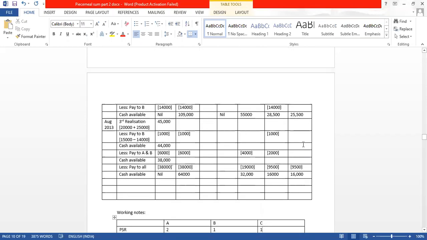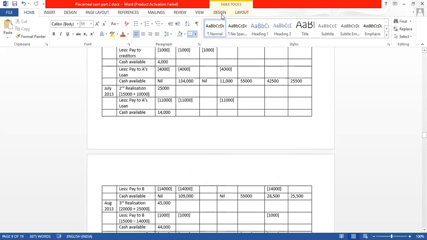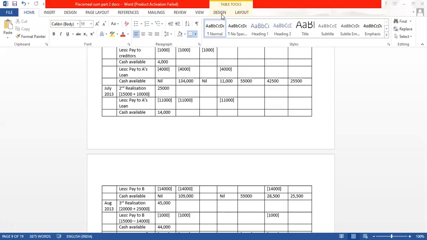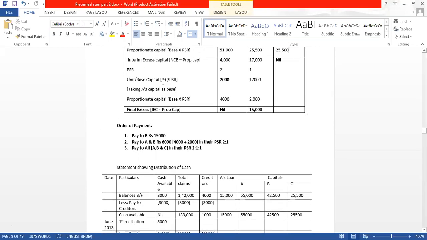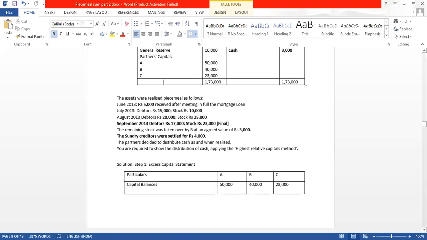This is done. Cash available is nil. Now we will have to check the other realization. Let us check the realization. After August, when is the realization? It is in September. From debtor 17,000 and from stock 23,000.